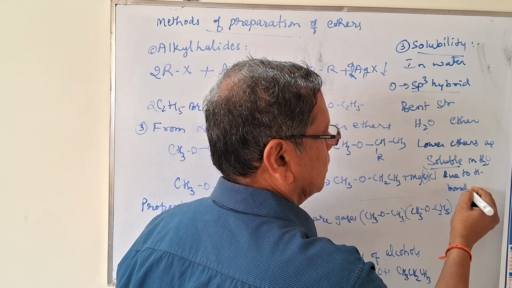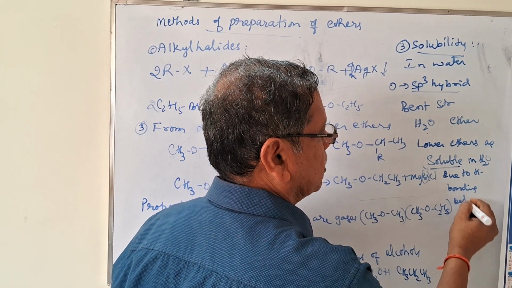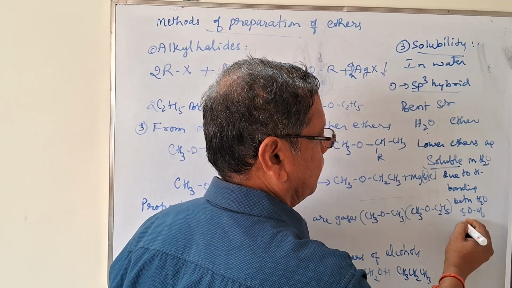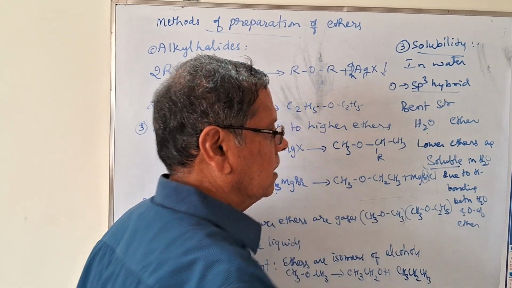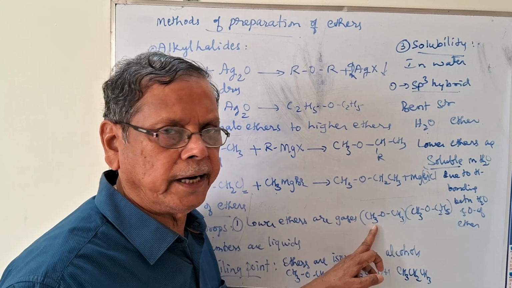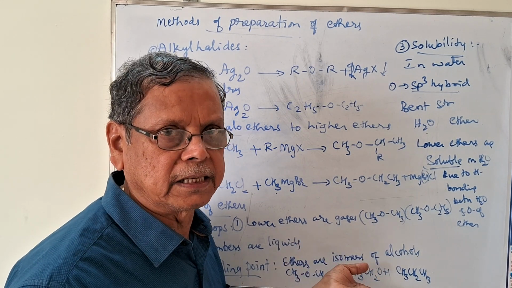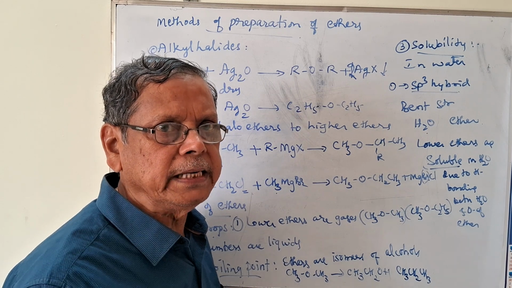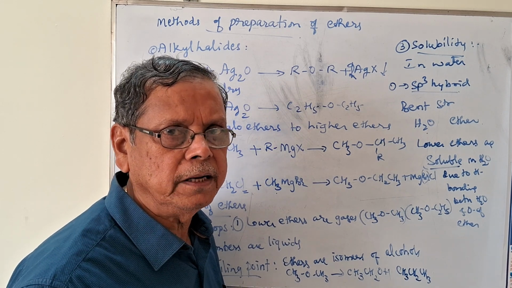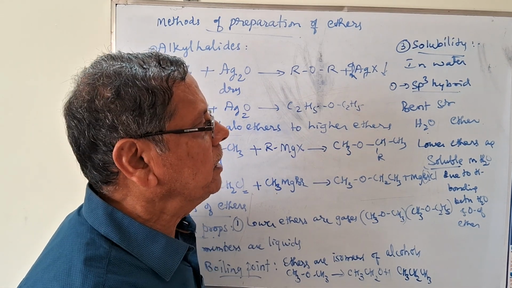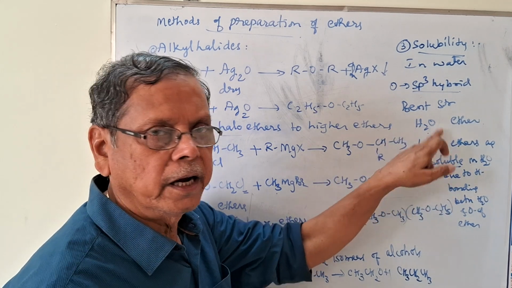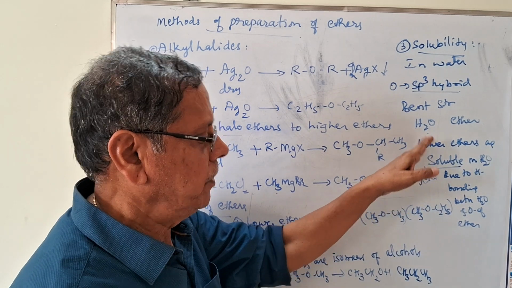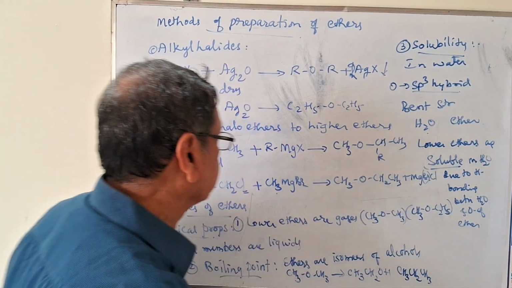Hydrogen bonding between water and the oxygen of ether. Because this oxygen is less available for hydrogen bonding in the case of the higher ethers, the solubility becomes lesser and lesser. For example, diethyl ether is almost insoluble in water. So the solubility can be explained by considering this intermolecular hydrogen bonding between the water and the ether.